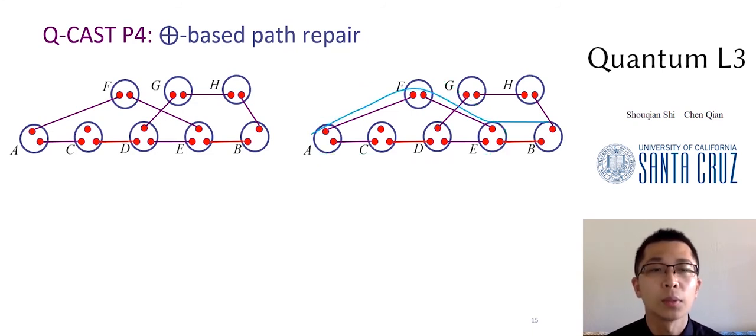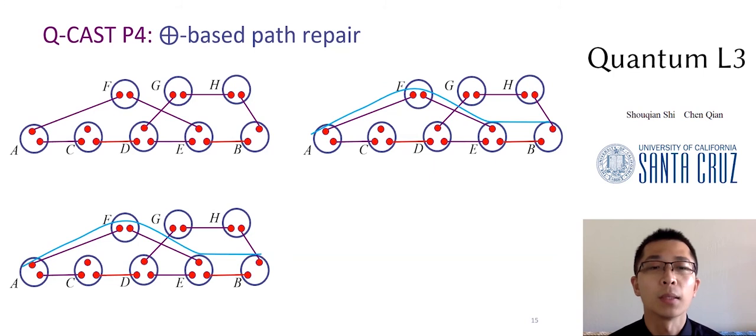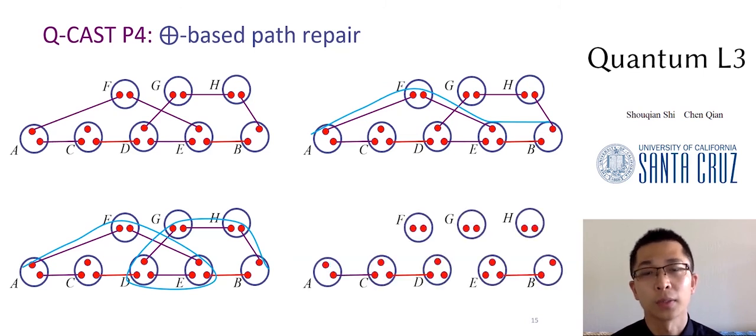In this example, after applying the exclusive OR, the current path is AFEB. Similarly, to repair EB, the black loop is applied to the current path via exclusive OR. The resulting path looks like this, successfully bypassing all the failed channels. Finally, the path between A and B is repaired.